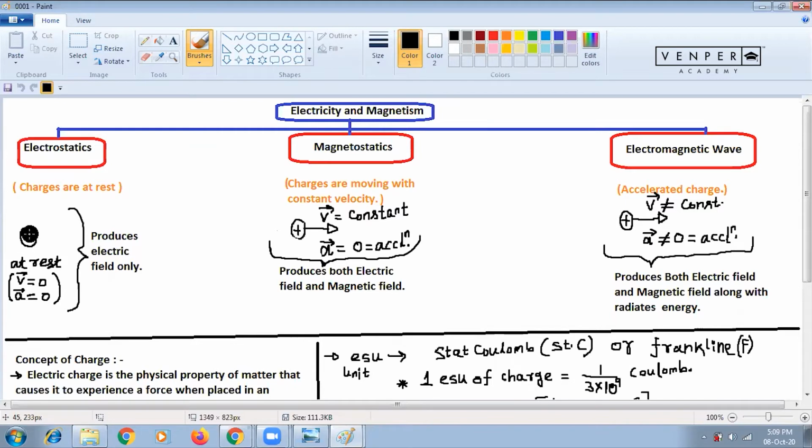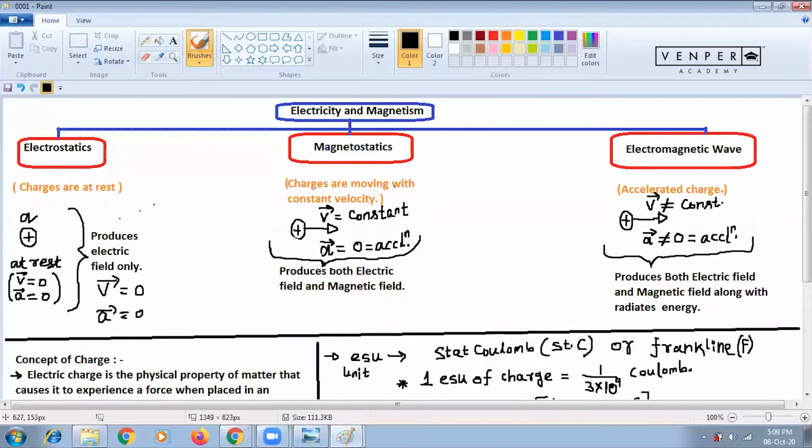Now when a plus charge is given here, that is Q. When this Q is at rest, what is happening? It produces only an electric field. There will be no other field, only an electric field. And here v equal to 0. You see here written v equal to 0, and acceleration also 0, the a vector is 0. So the velocity of this charged particle is 0, and the acceleration of the charged particle is 0, and it produces only an electric field. We'll understand about the electric field also in this case.